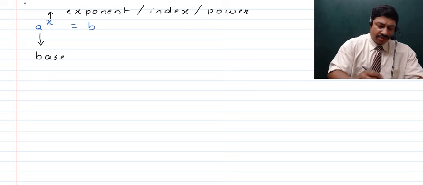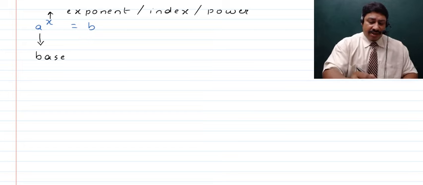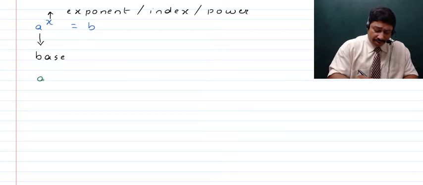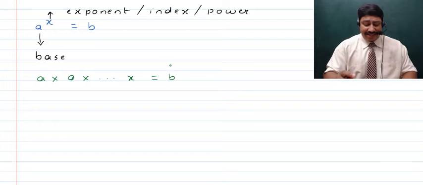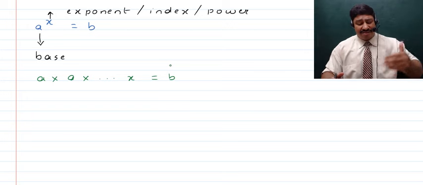And b is actually the value of a raised to the power x. Now here, children, we can say that if we multiply a, x number of times, then we will get to b. That is, a multiplied x number of times, that's why we have a raised to the power x, that becomes equal to b.